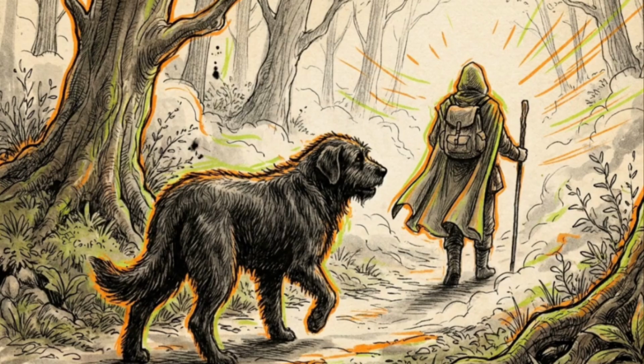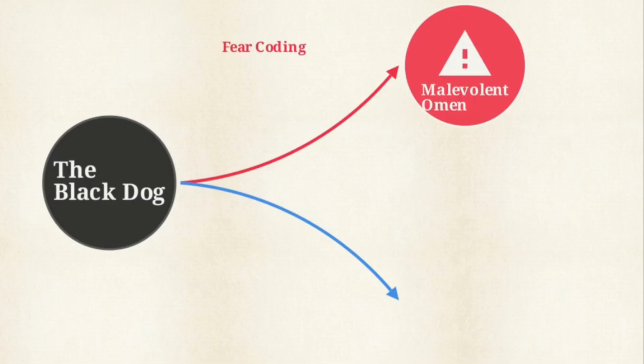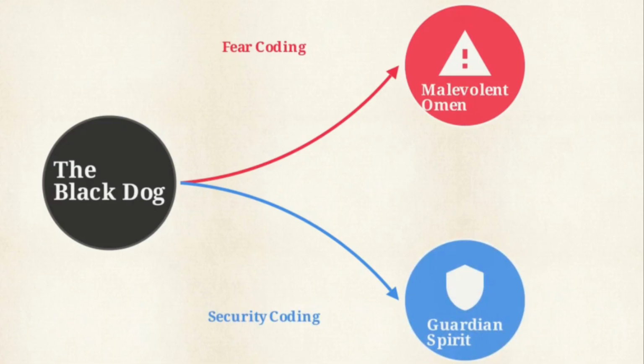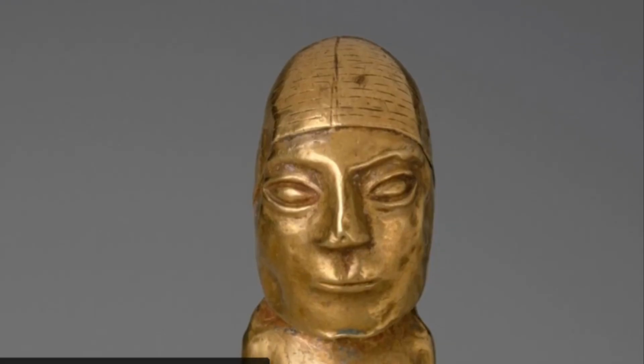However, a different variant emerged in the early 1900s. The guardian dog trope focused on protecting and guiding lost travelers rather than signaling their doom. These divergent paths show that a single narrative asset can be coded to either manipulate fear or provide a sense of security. In the entertainment industry, these established formulas are explicitly packaged and sold.